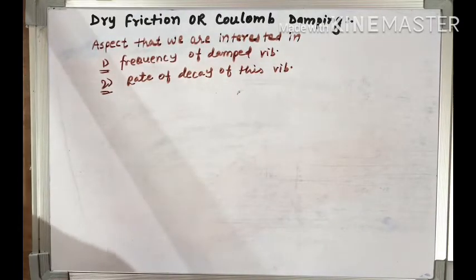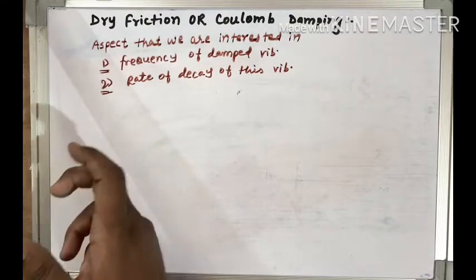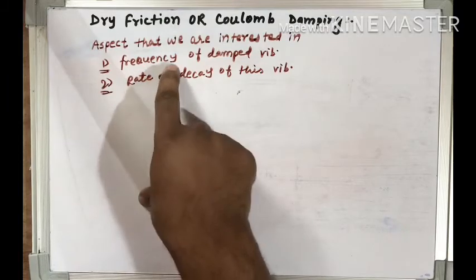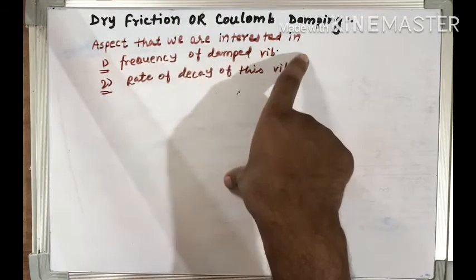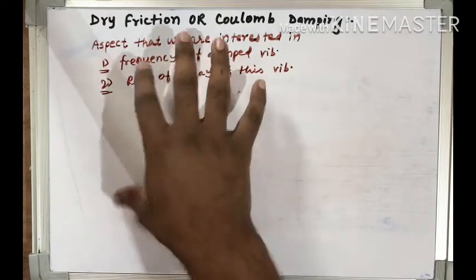Now we are going to derive the relations from which we will find the frequency of the damped vibration first, and then the rate of decay of this vibration.